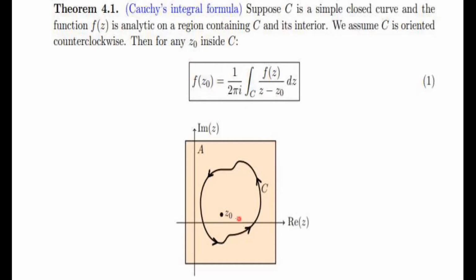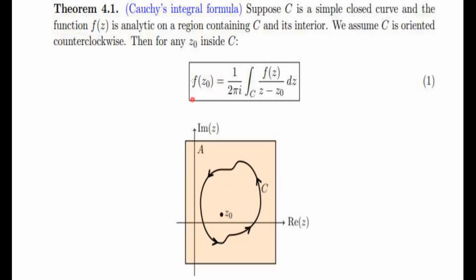Try to understand it. To perform this contour integral, you need to know f(z) on the boundary curve only. You do not require the functional form of f(z) anywhere else apart from this curve. With the information on the boundary, you can find the value of this analytic function f at any arbitrary point z0 inside. That is the power of this theorem.